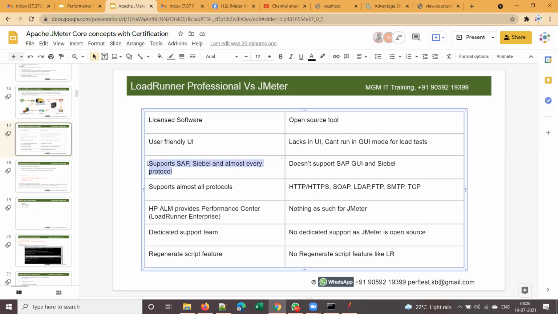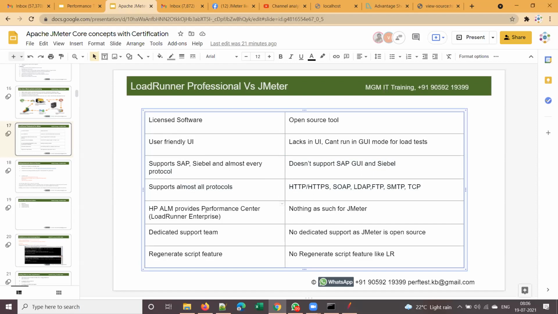LoadRunner supports SAP Click and Script and almost every protocol, from legacy mainframes, the oldest technology, to the latest rich internet applications. Whereas JMeter doesn't support SAP GUI and Click and Script. LoadRunner supports almost all protocols, and here are the few protocols supported by JMeter.